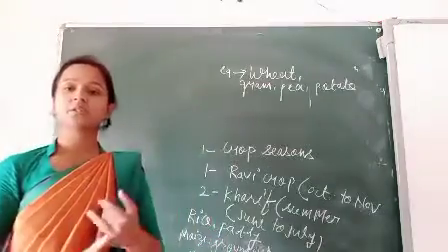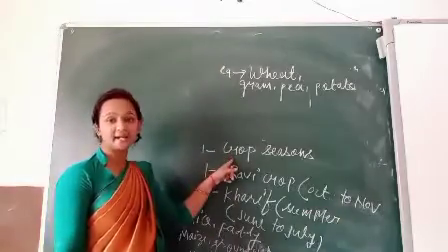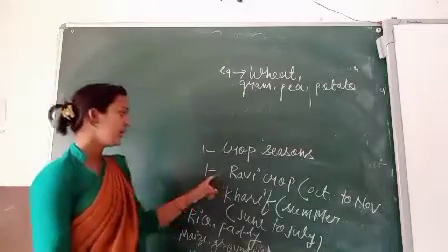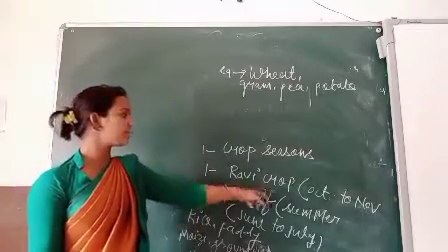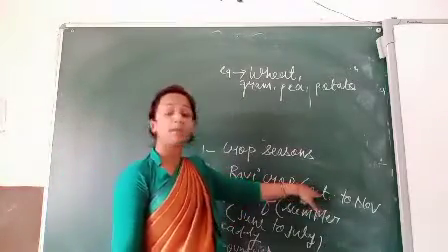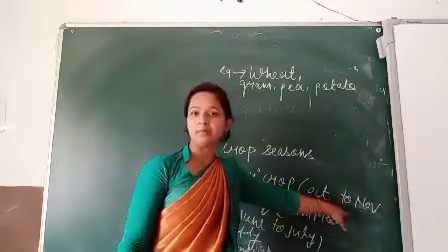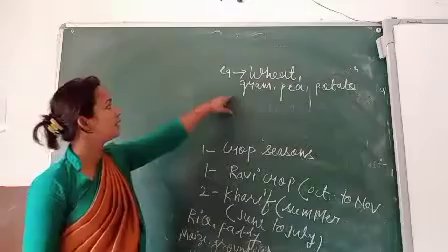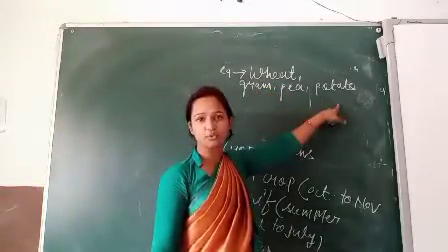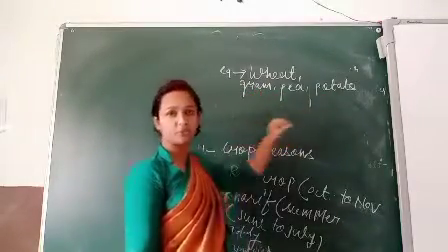So there are two types of crop seasons. The heading is crop season, and you can see that it is divided into two: the Rabi season crop and the Kharif season crop. Rabi season crop starts at the beginning of the winter season, October to November, and examples are wheat, gram, pea and potato.